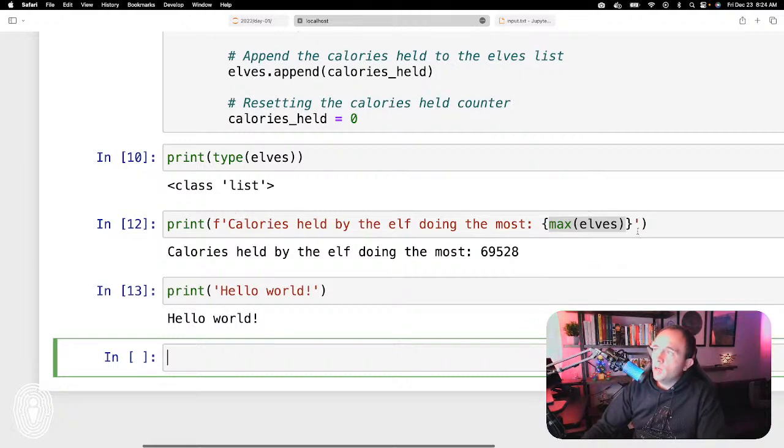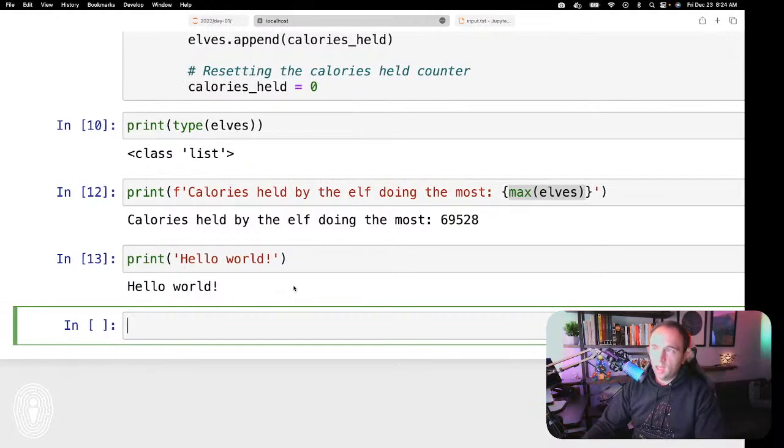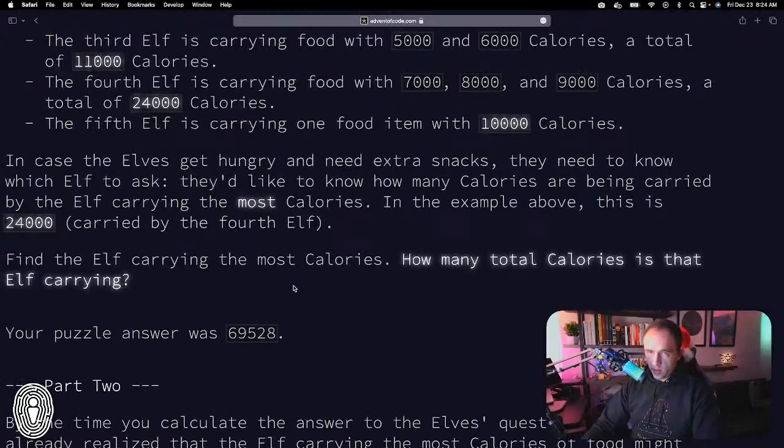But if you wanted to combine the straight string value with one of these variable values, then you just stick the letter f there, and that's what we call the f string formatting. Okay, so that is part 1 of this day. Let's see what is part 2.